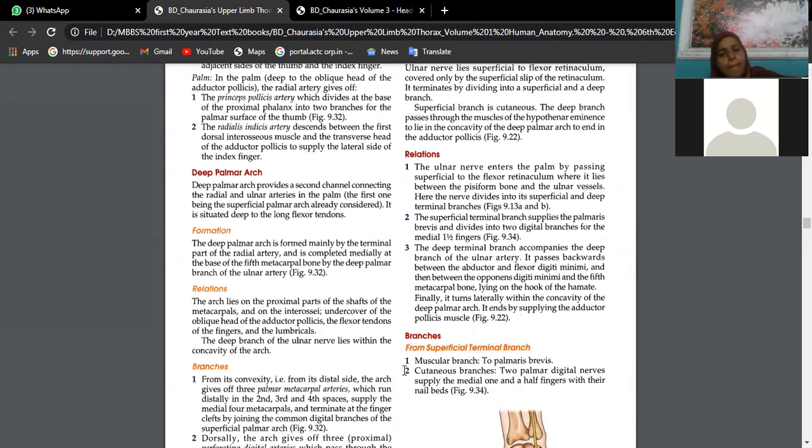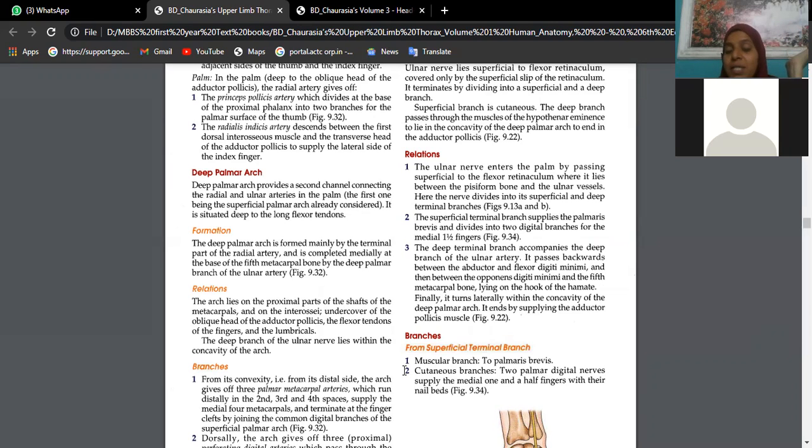Its course: the ulnar nerve goes along the medial aspect of the arm. Then it pierces the medial intermuscular septum. It goes behind the medial epicondyle of the humerus. Then it enters the flexor compartment of the forearm, running between the flexor digitorum superficialis and flexor digitorum profundus. It is supplying only two muscles in the forearm: one is the flexor digitorum profundus and the other is the flexor carpi ulnaris.